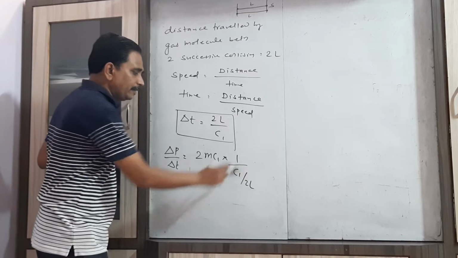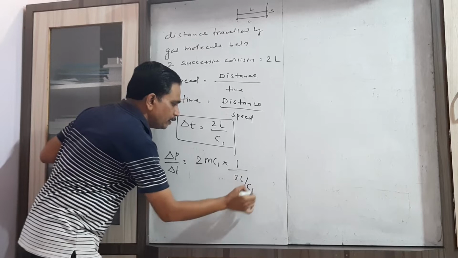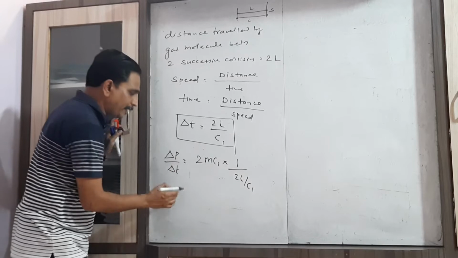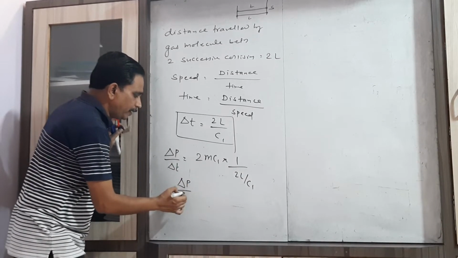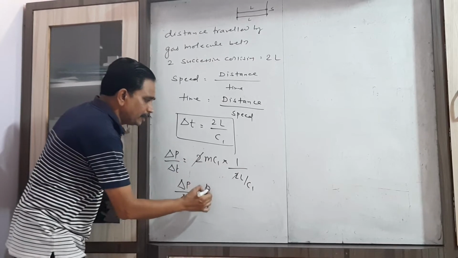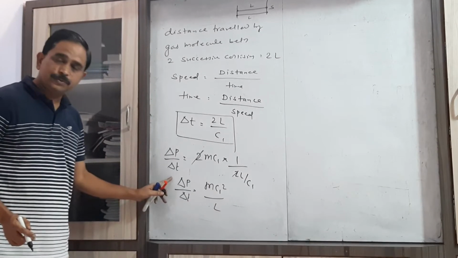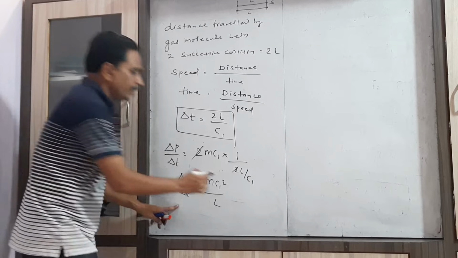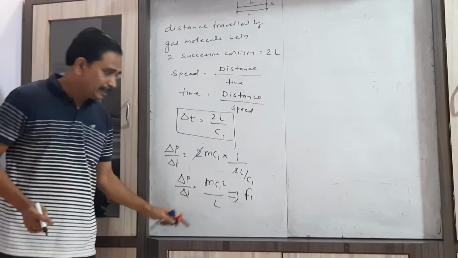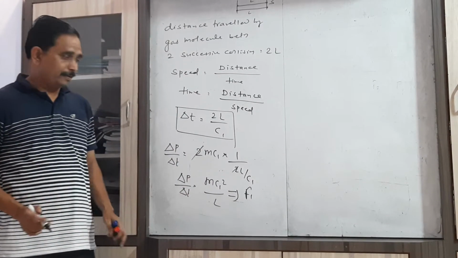Now this c1 will move to the upper side, so the 2 gets cancelled. So the rate of change of momentum is mc1 square by L. Now this rate of change of momentum with respect to time is nothing but the force. So this is the force exerted by a single gas molecule on the wall of that container.